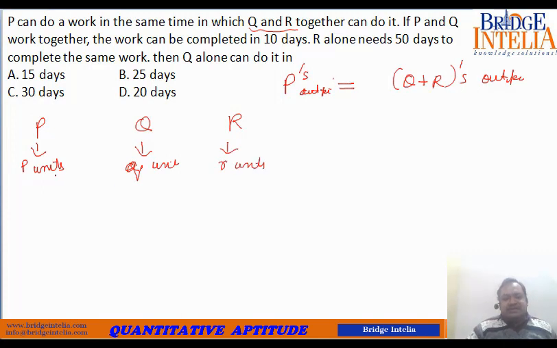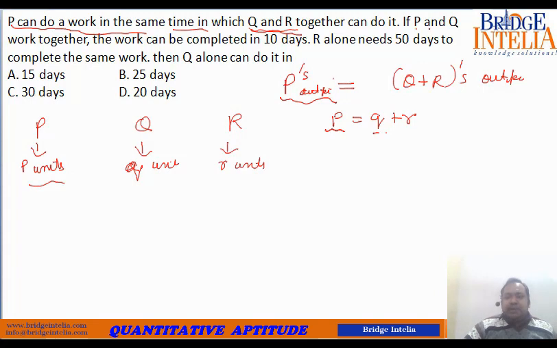So P produces p units per day, Q produces q units per day, and R produces r units per day. It is told that P can do a work in the same time in which Q and R together can, so P's output is equal to Q plus R's combined output. So small p is equal to small q plus small r.